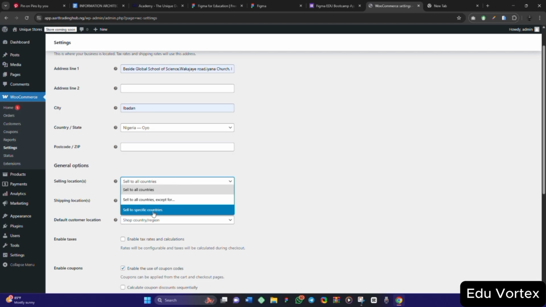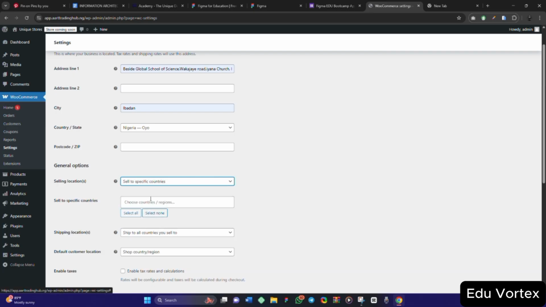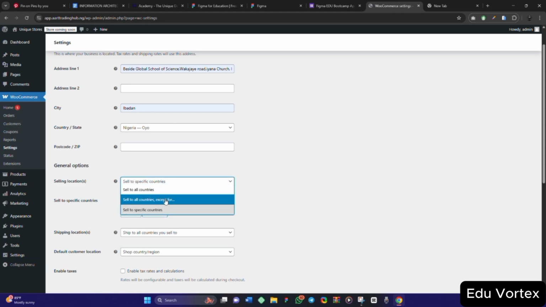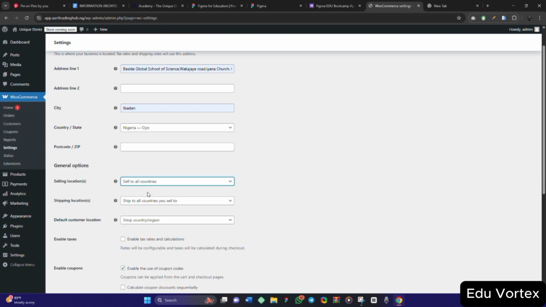You can sell to specific countries, meaning that if I click on sell to specific countries, it will ask you to choose the countries you want to sell to. If you click on sell to all countries except, you are going to click on the countries you don't want to sell to. But I want to sell to all countries, of course.